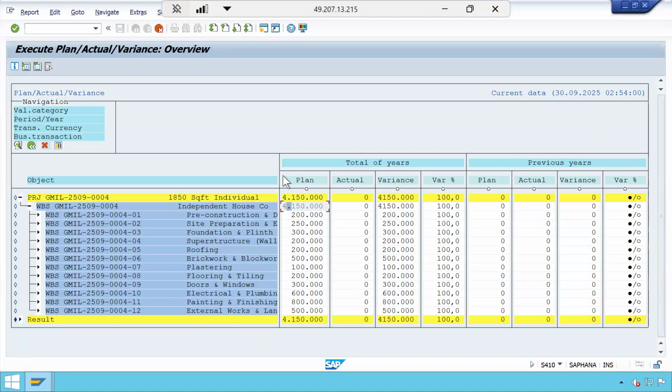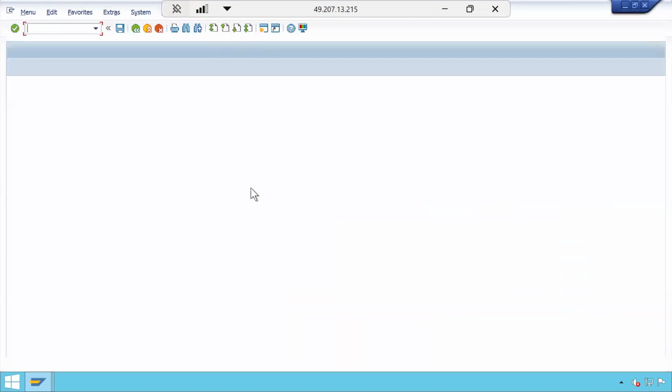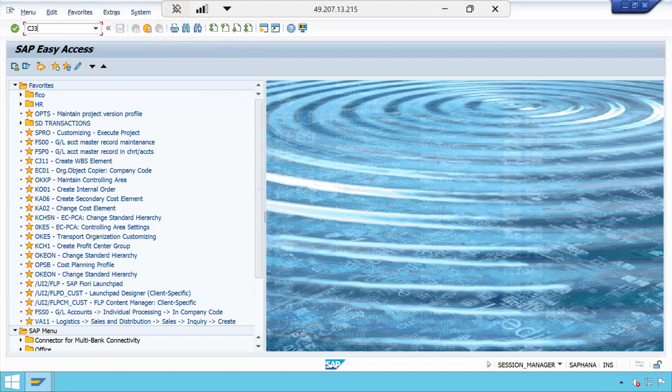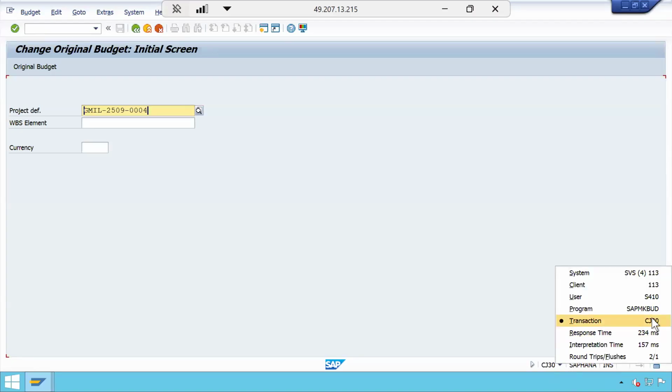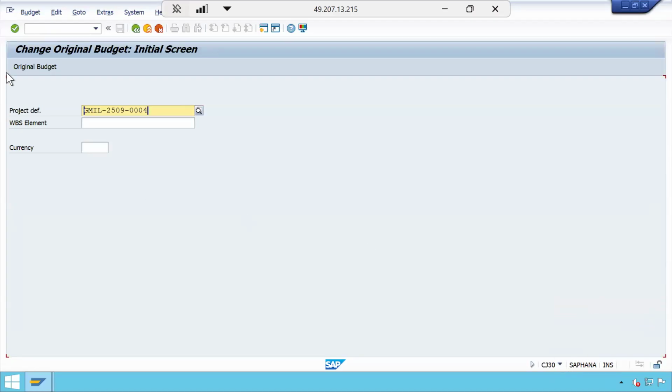We will do the bottom-up extrapolation. Bottom-up extrapolation in the sense, I will tell you. CJ30. So CJ30 is the transaction code for giving the original budget or the initial budget. If you want to perform the initial budget according to the cost planning of the project, if you want to